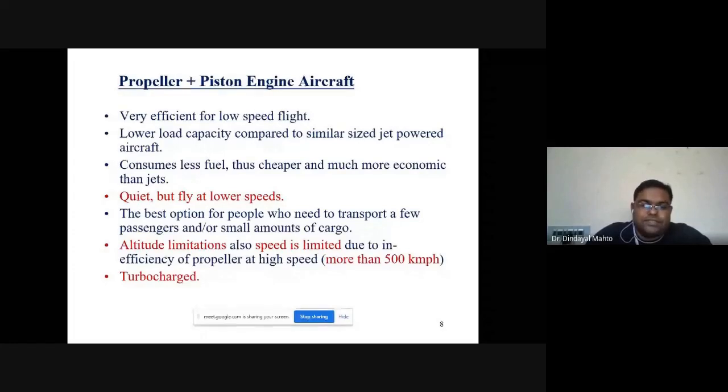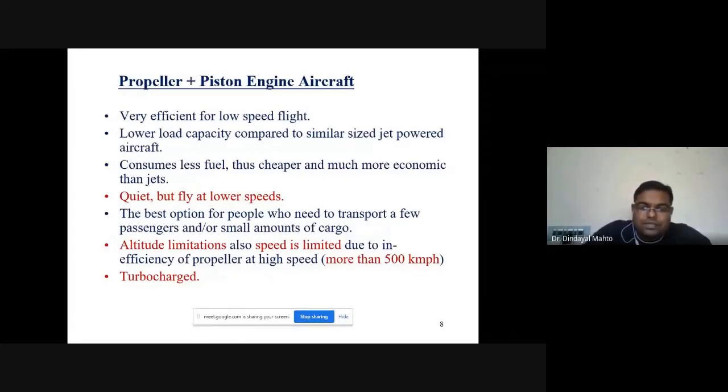So the overall efficiency of the engine is decreased. They can be turbocharged, but the highest limit for the piston engine is only 13,000 feet altitude up to which you can fly.